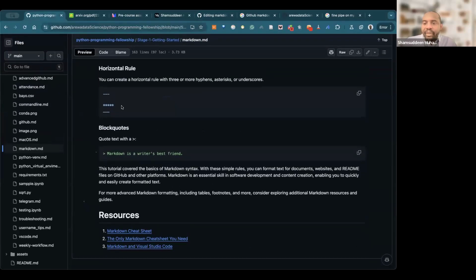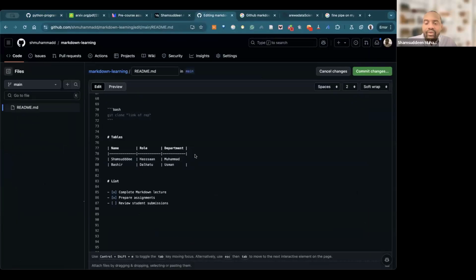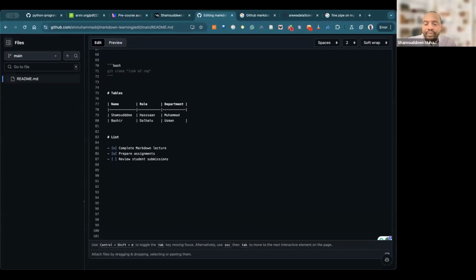Let's move on again. And finally, what I want to show us is the horizontal line. If you want to add a horizontal line, we use these three. Can you see 1, 2, 3? When I have these three, what will happen? Or I can use three stars.